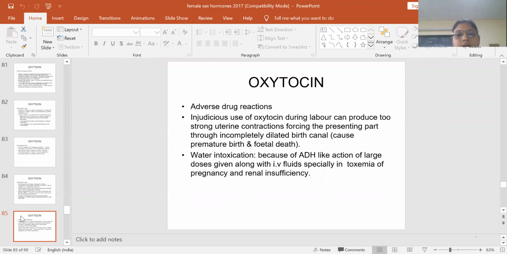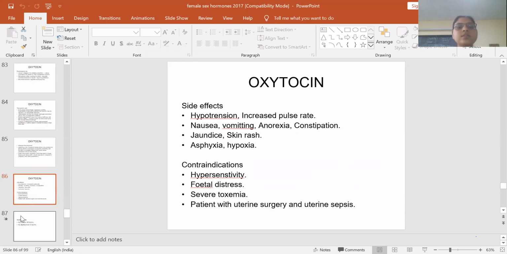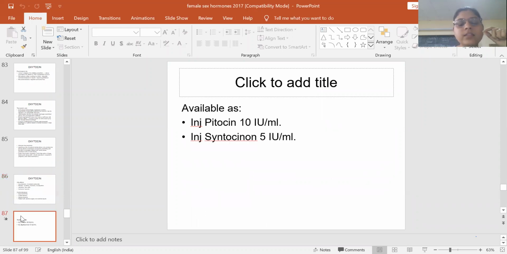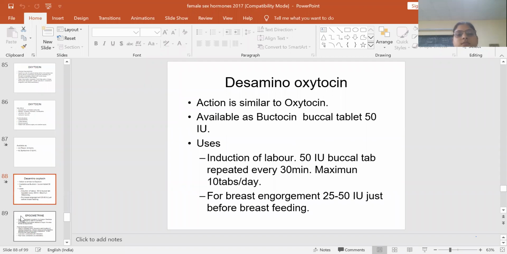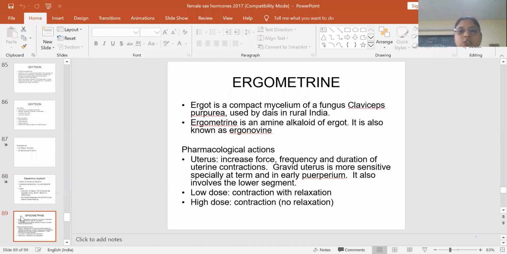Adverse effects: its strong uterine contractions can lead to premature birth, and fetal death can occur from forcing the presenting part of the baby through an incompletely dilated birth canal. Oxytocin side effects are jaundice, asphyxia, and hypoxia. Pitocin and Syntocinon are the available preparations of oxytocin. Desamino-oxytocin is another oxytocin analog; its main functions are induction of labor and relief of breast engorgement.